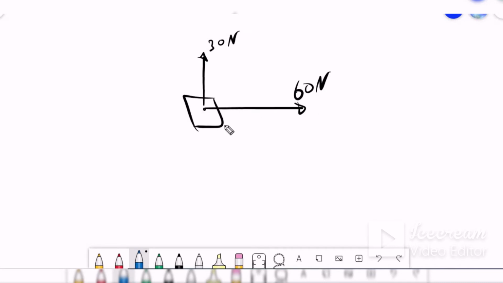Okay, move here or move there, it will move like that. Okay, that is the net force. Now 60 Newton is an external force, and also 30 Newton is an external force. But this here is the net force. Okay, the total sum of these is the net force, and we will explain some problems about that to understand more about how we can realize and how we can calculate the net force.